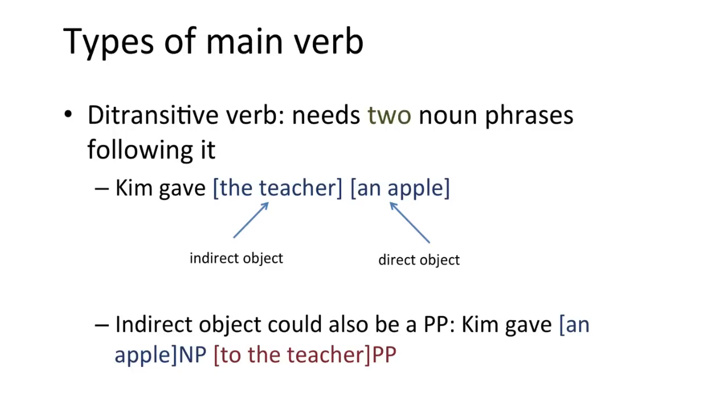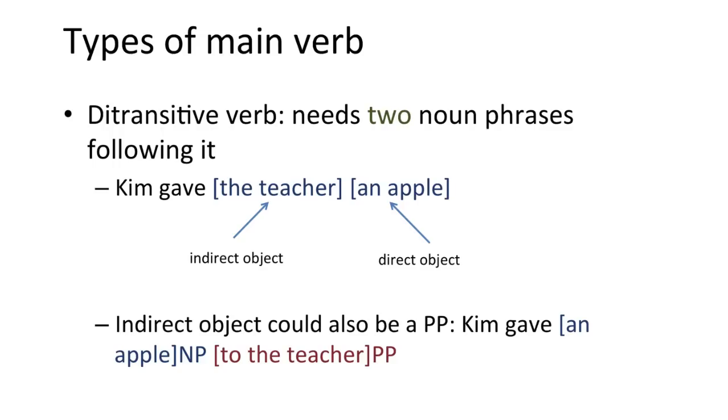There are a few verbs which actually need two noun phrases following them. In the sentence, Kim gave the teacher an apple, there are two noun phrases following gave, the teacher, and an apple. Both of them have to be there. We can't just say Kim gave the teacher, and we can't just say Kim gave an apple. We call give a ditransitive verb.